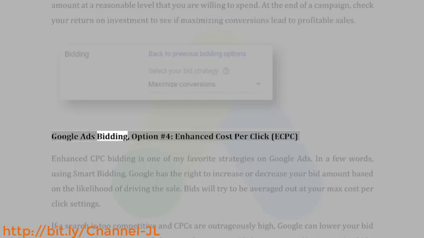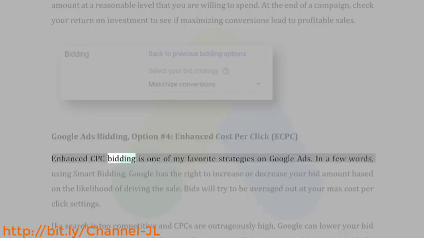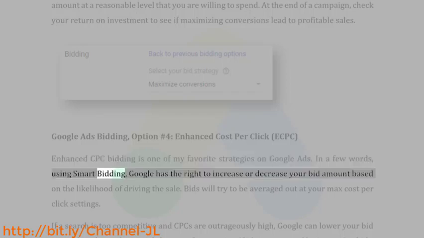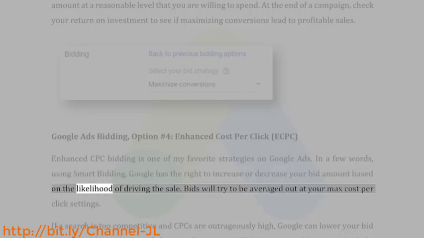Google Ads bidding, option number 4, enhanced cost per click, ECPC. Enhanced CPC bidding is one of my favorite strategies on Google Ads. In a few words, using smart bidding, Google has the right to increase or decrease your bid amount based on the likelihood of driving the sale. Bids will try to be averaged out at your max cost per click settings.